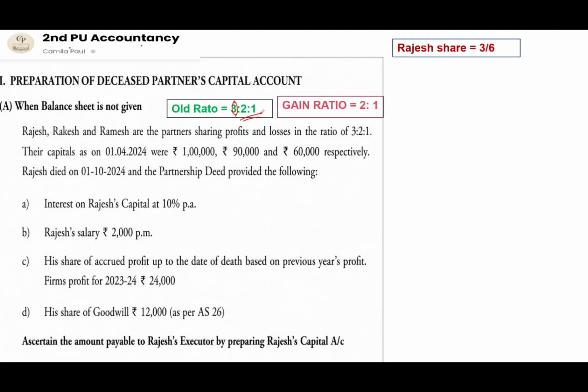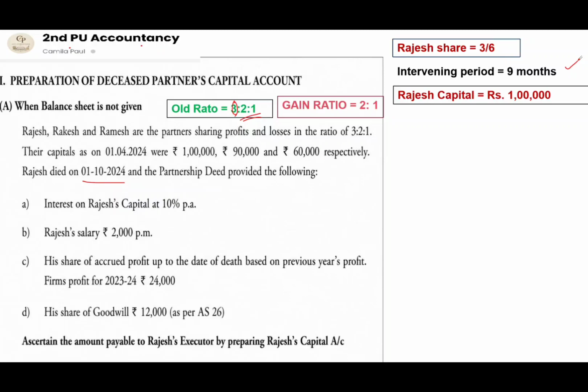Now let's see what is the share of the deceased partner, that is Rajesh's share on his retirement is 3/6, and he died on 1st October. So therefore here under the death of a partner it is necessary to calculate the intervening period, that is from the last date of the previous balance sheet till the date of death. So therefore the intervening period of the deceased partner Rajesh will be 9 months.